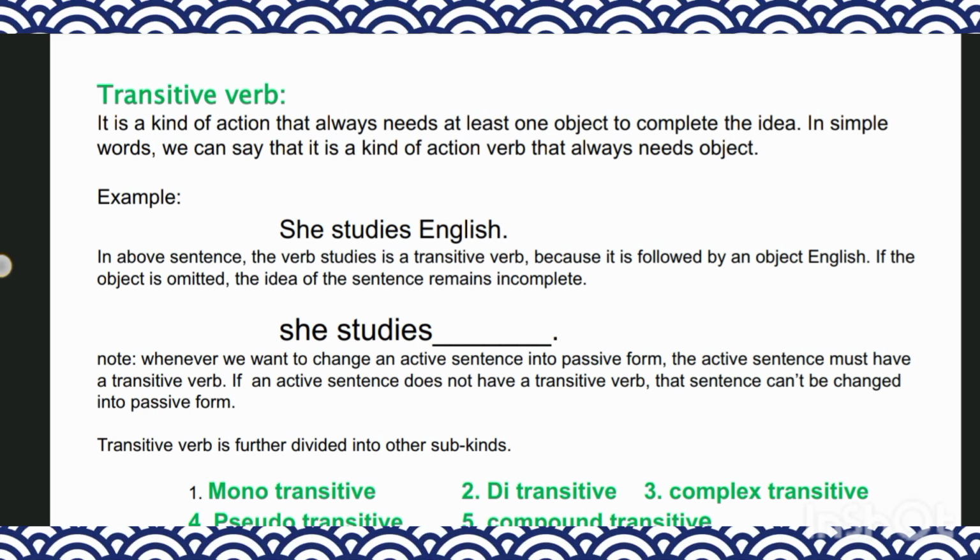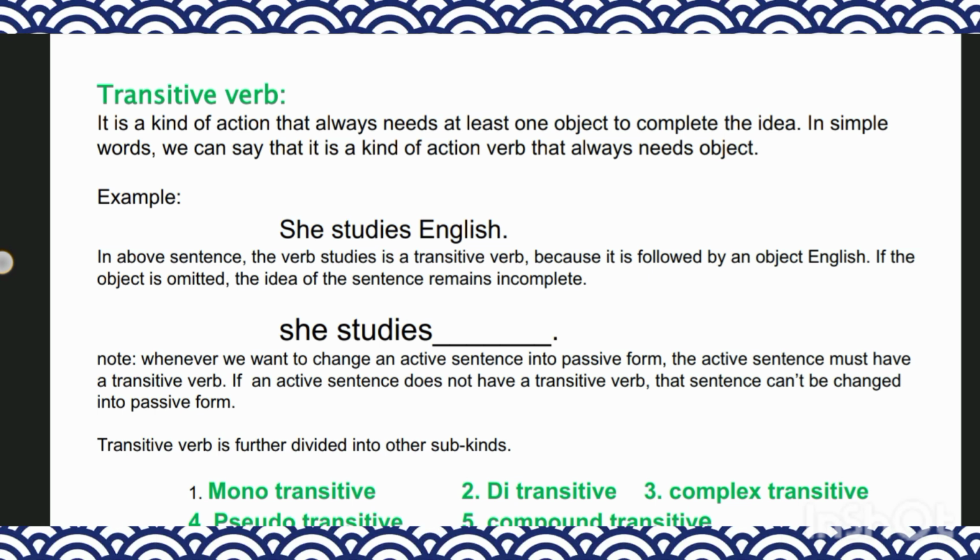Example: she studies English. In the above sentence, the word studies is a transitive verb because it is followed by an object, English.